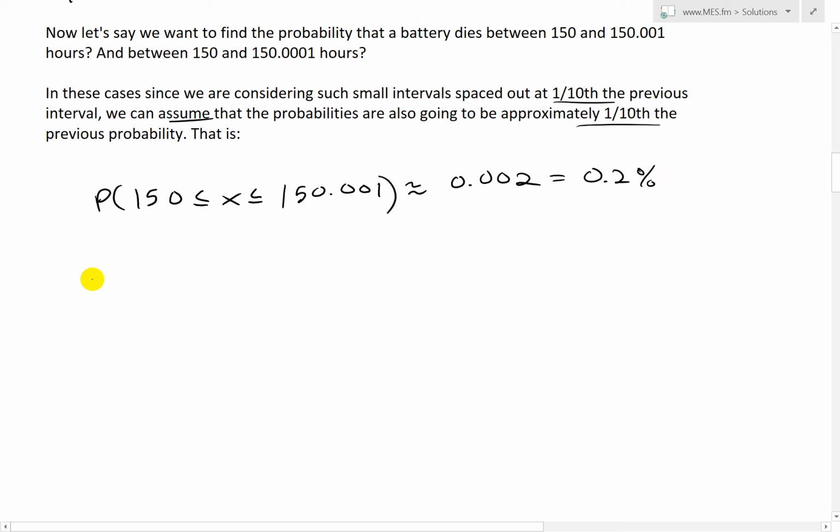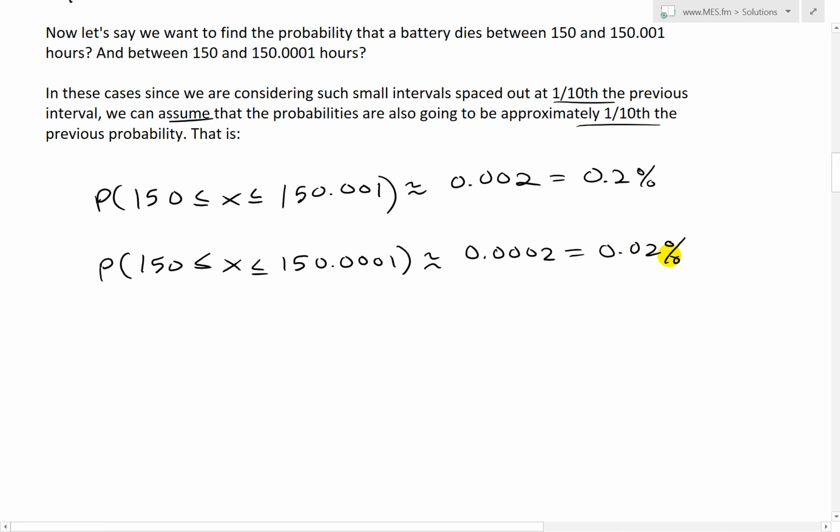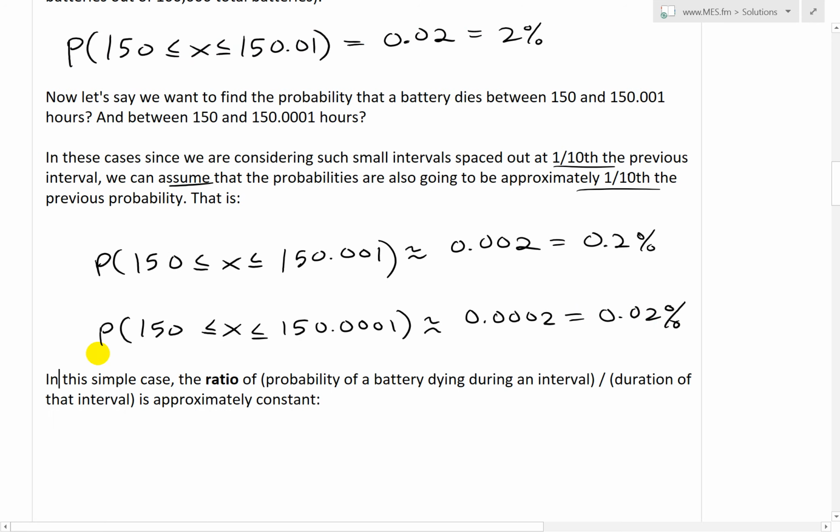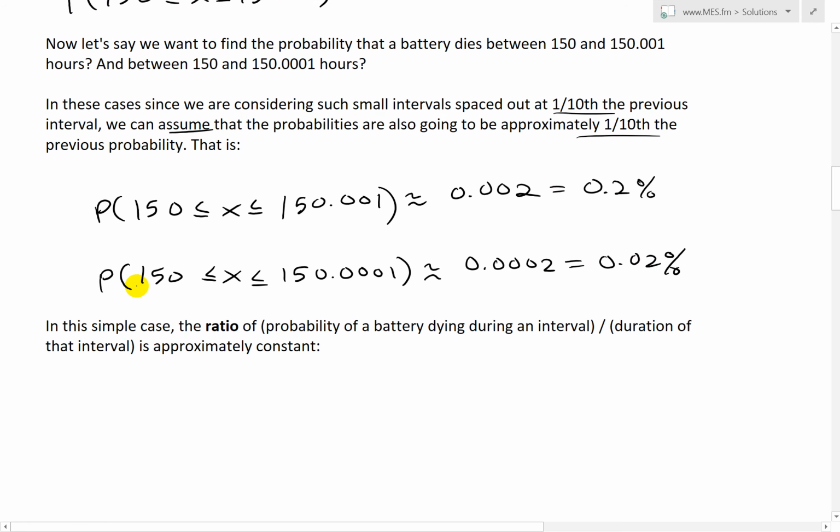So going even further for the next interval, 150 less than x less than 150.0001 is roughly equal to, then divide this by 10, another 0, and this equals 0.02%. And as you can see, the more accurate you want the lifetime to be closer to 150, the less percentage chance you're going to actually get.